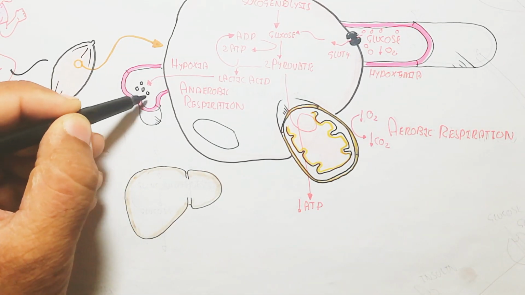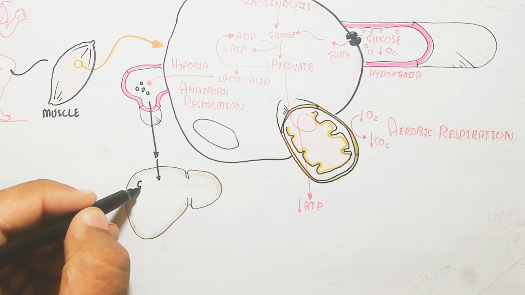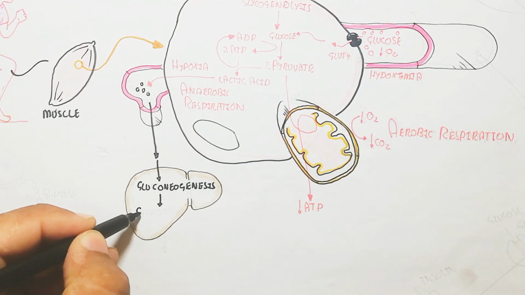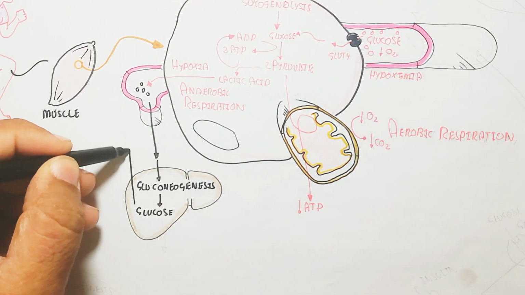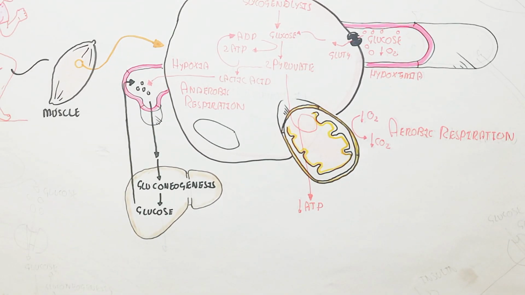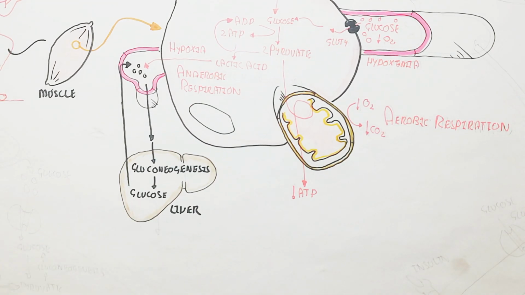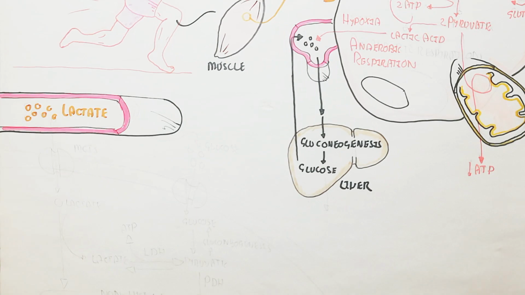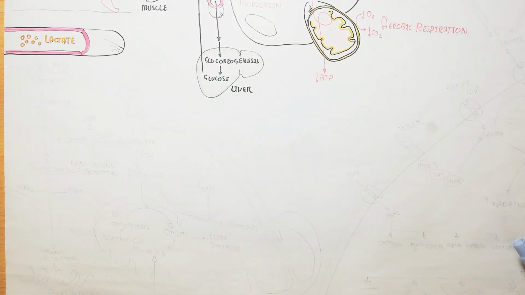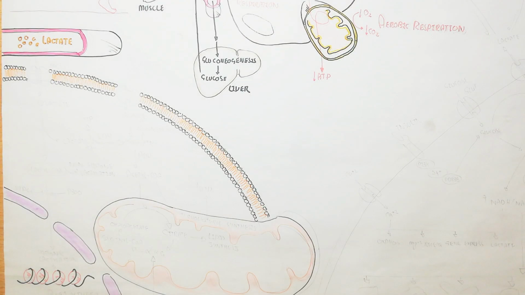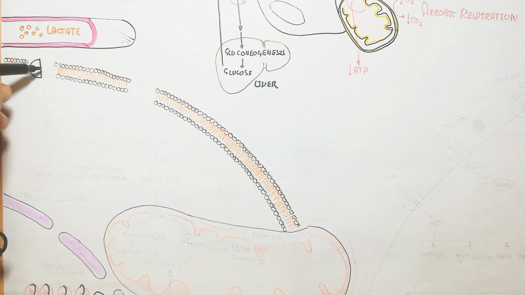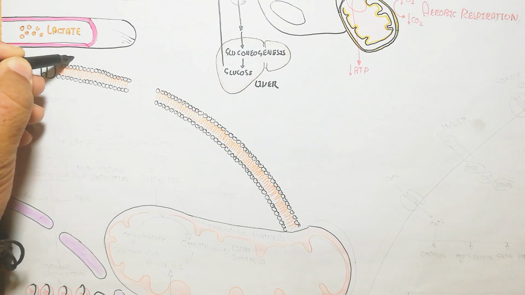On the other hand, the lactic acid will enter the liver, where gluconeogenesis produces glucose, and this glucose will again enter the blood circulatory system for clearance of the lactic acid. So remember, gluconeogenesis will clear it from the liver. Lactic acid also contributes to lipid synthesis and cholesterol synthesis. We will discuss that later in this video.